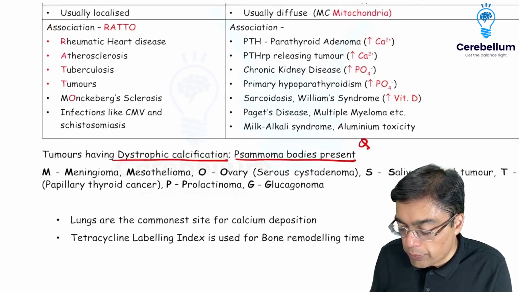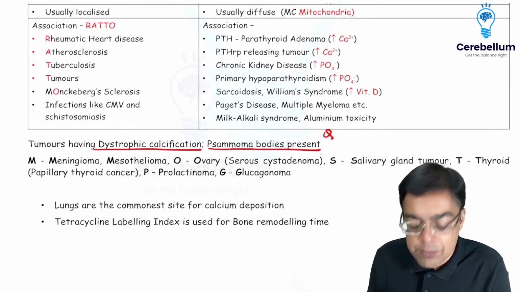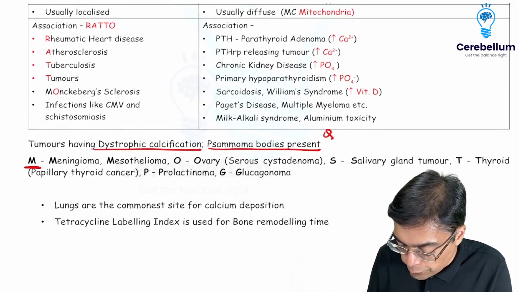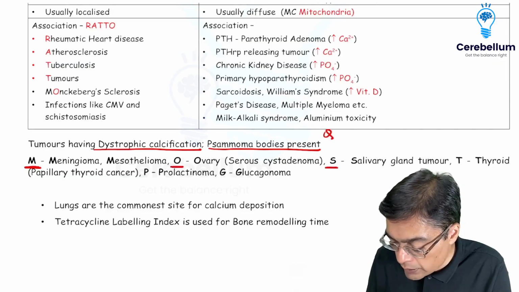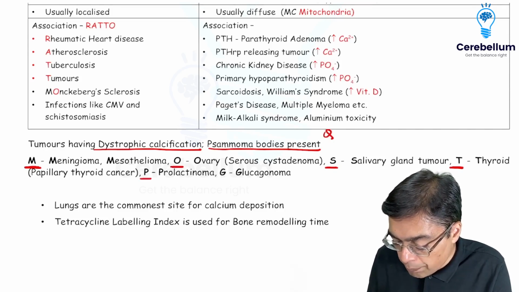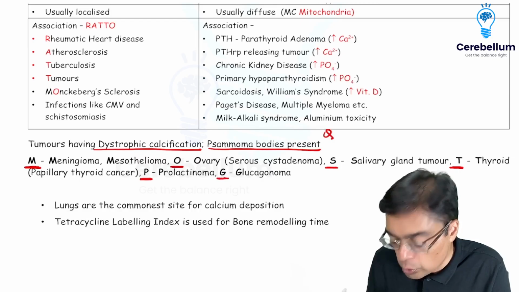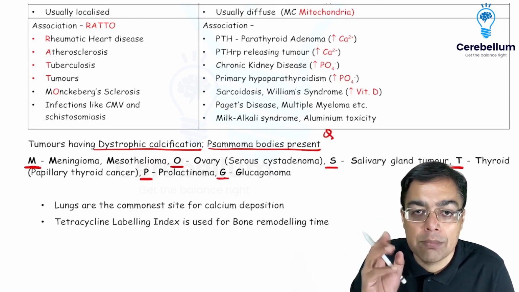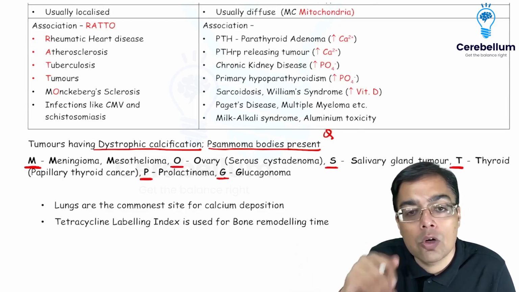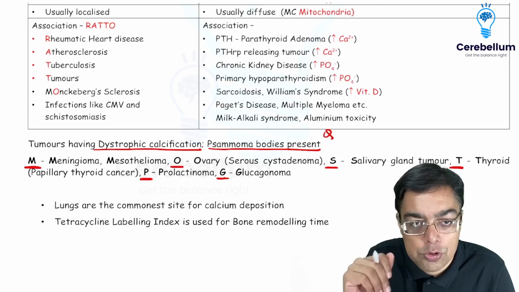So most of you will be remembering these answers for cracking your PG exams. That's how we remember it: meningioma, mesothelioma, O for ovarian serous adenoma, S for salivary gland tumors at times, T for thyroid papillary cancer, P for prolactinoma, and G for glucagonoma. Most of you who are going to get decent enough ranks in the exam, not very far away from now, are going to be cramming this particular thing as information.